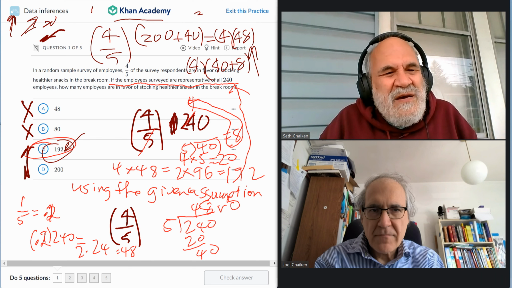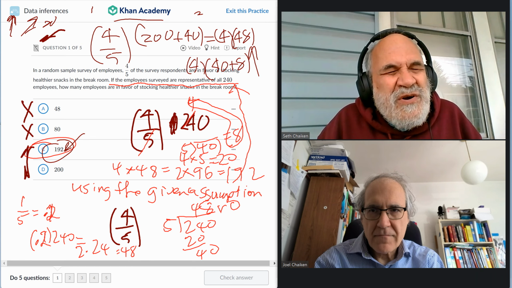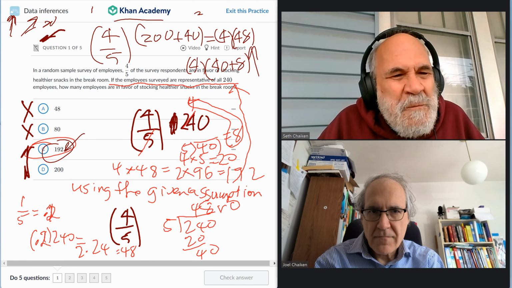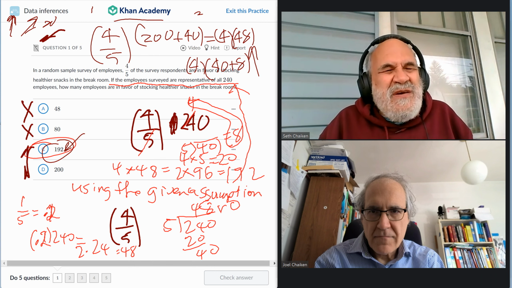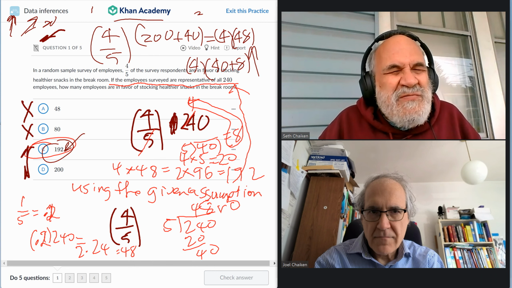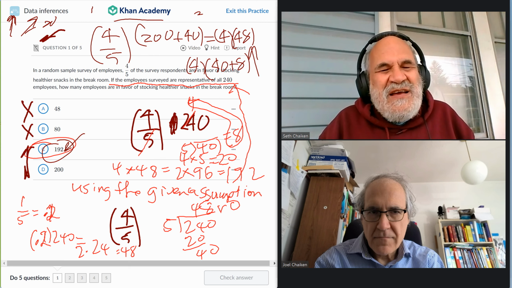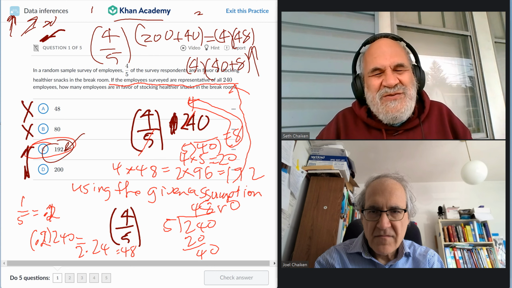For example, in this problem, one choice would be that the number of employees who favor stocking healthier snacks is exactly 192, and another choice, that the number of employees favoring healthy snacks is approximately 192.